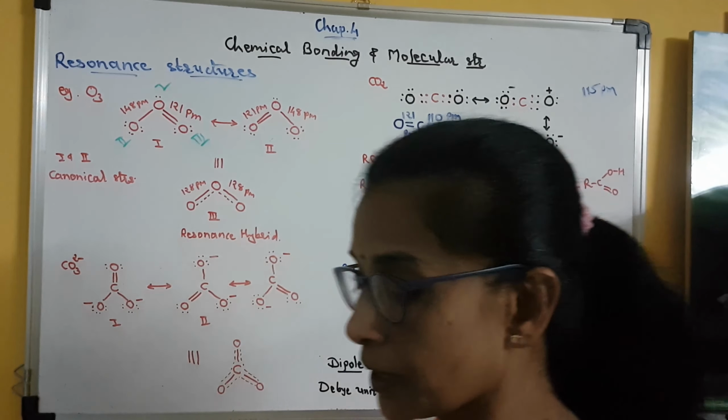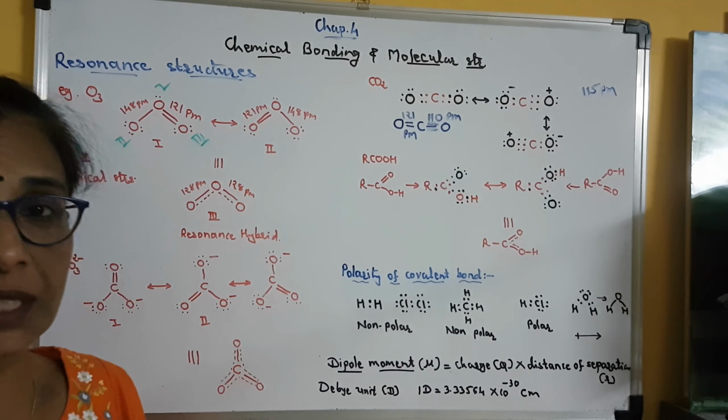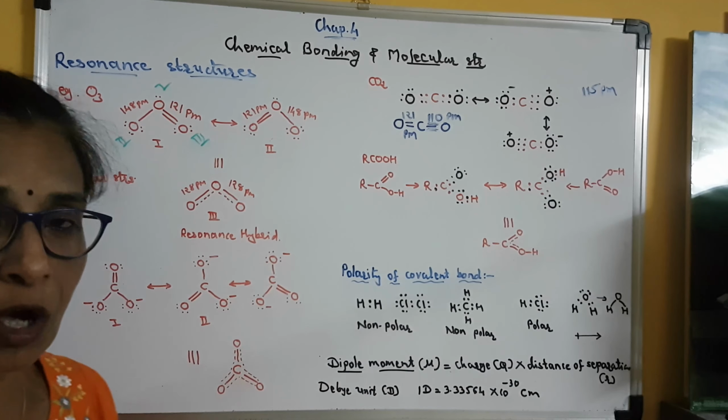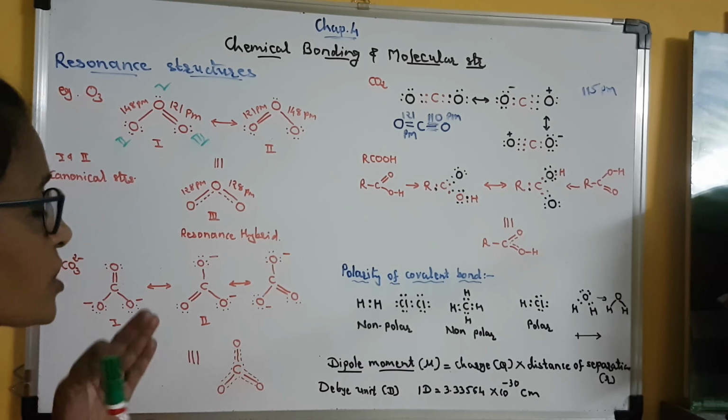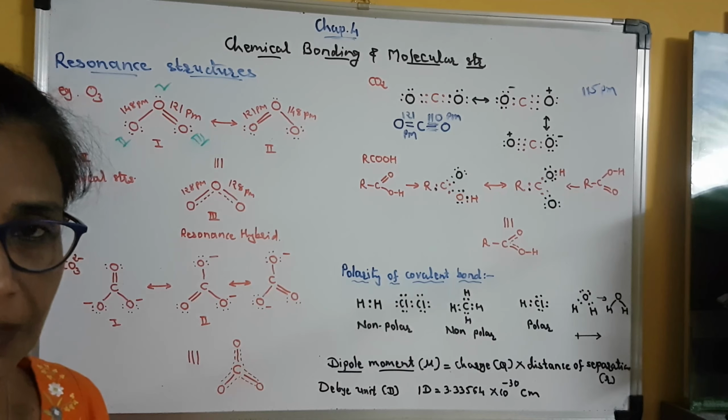Clear? Now the point is, canonical structures or resonance structures have the same energy, the same position of nuclei, and the same number of bonding and non-bonding electron pairs. Clear?